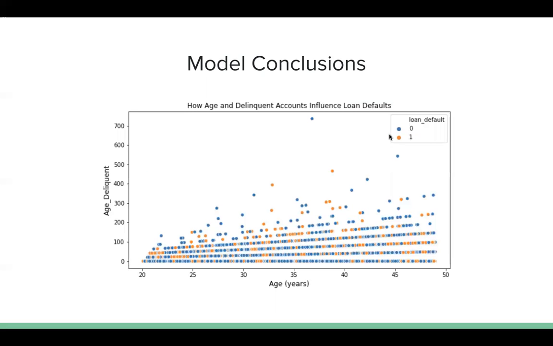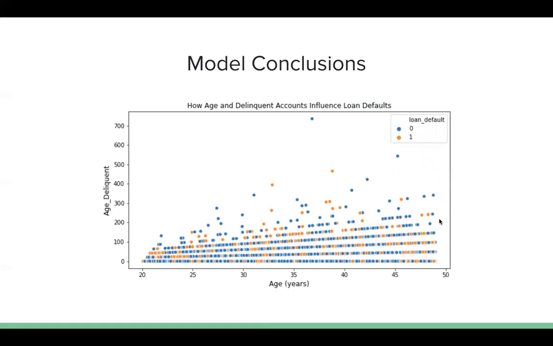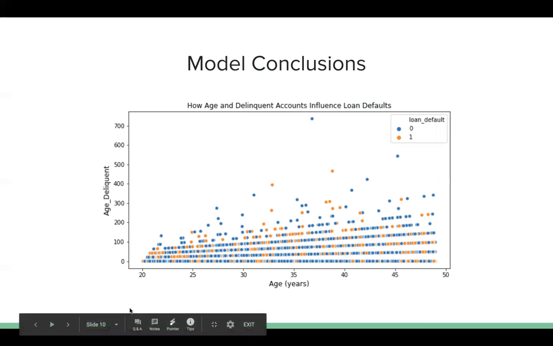And in terms of age and number of delinquent accounts, we found that people in their low 20s to mid-20s and people in their mid-40s to high 50s had the highest default rates out of people in our data set.